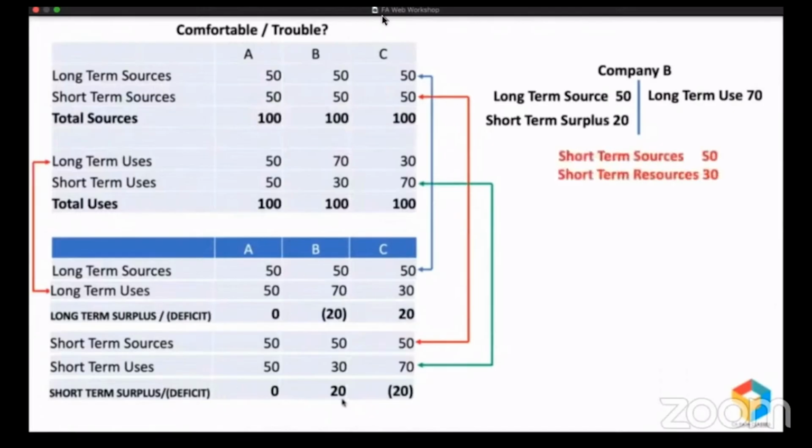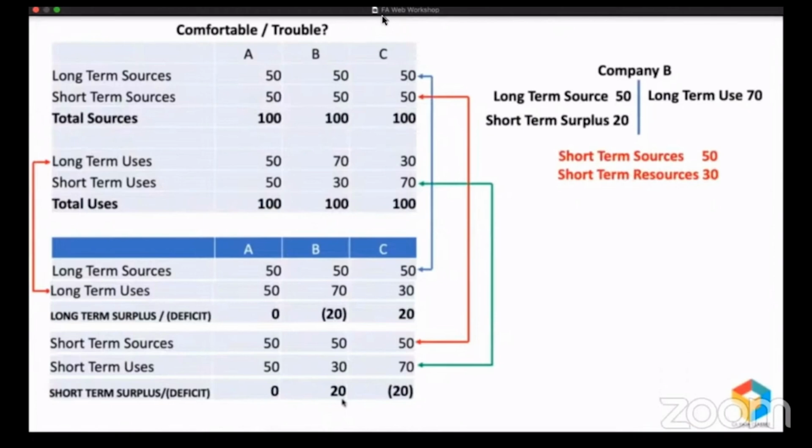Because company B, they raised a short-term source of 50 and their short-term resources are only 30. It means they are supposed to repay 50 million in 1 year. With that promise, they raised 50 million, but what they have done is they have created only 30 million worth of resources. They have simply diverted 20 million for long-term purpose. So within 1 year, they are supposed to repay 50 million, but they have resources only 30 million with them. So whoever have given that 20 million, they'll go for legal action against this company for not fulfilling the obligation, for not fulfilling the promise.